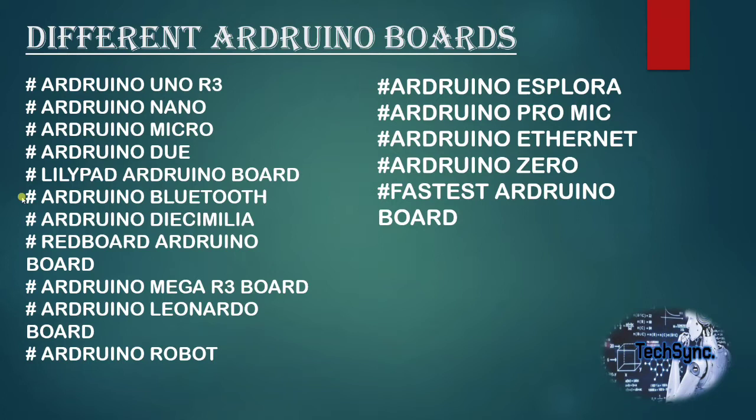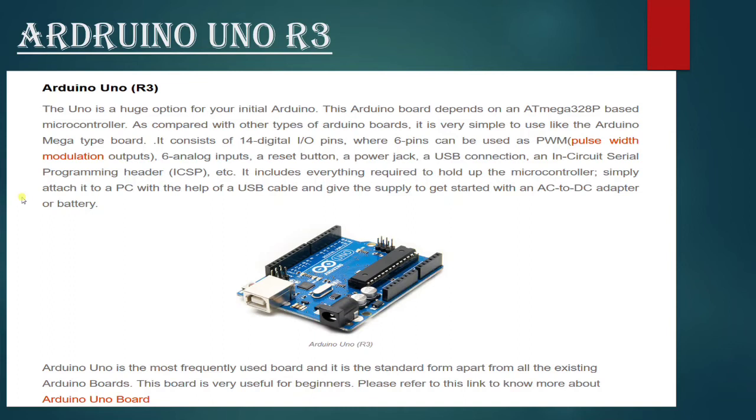Okay, but we are going to mainly focus on Arduino Uno R3 because this is the easiest board and this is the best board to begin with for you people. We're going to learn this Arduino Uno R3 board in detail, but we will also cover all these boards for a general idea. So first, Arduino Uno R3. Let's see what it is.